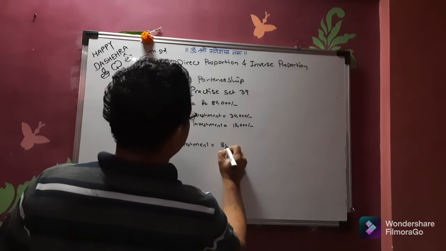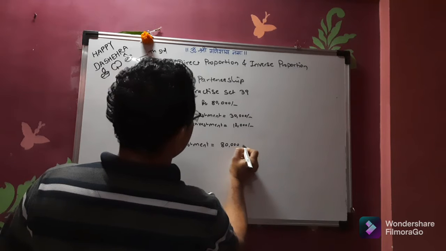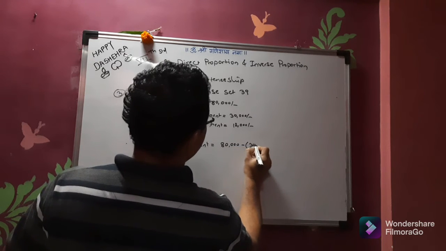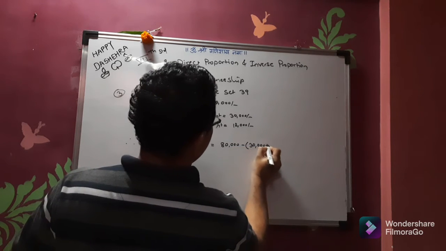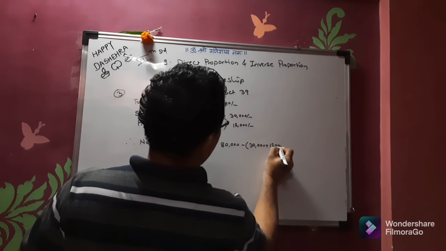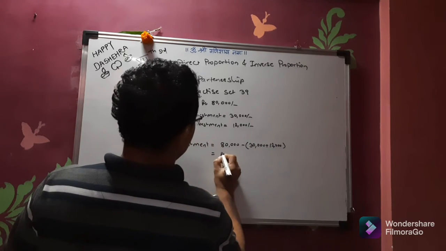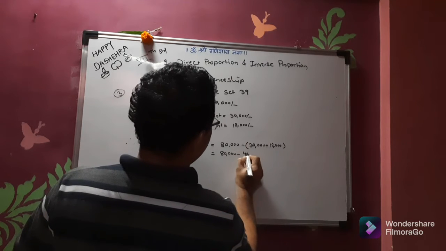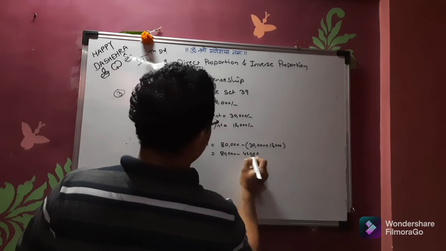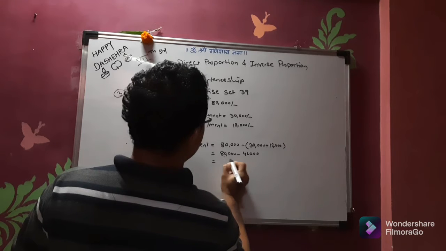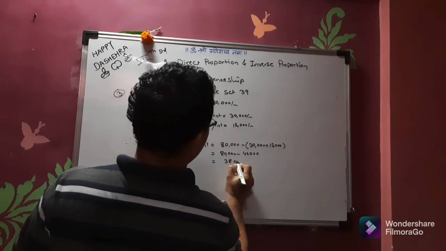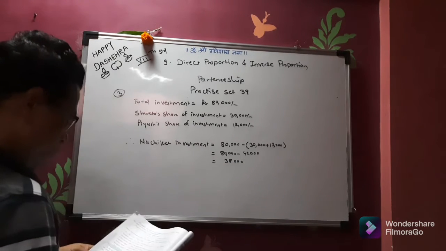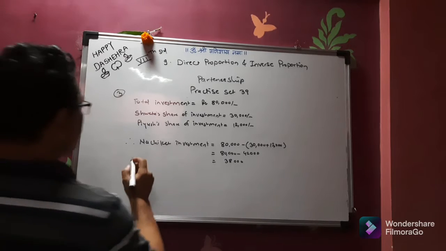So it is 80,000 minus, say, 30,000 plus 12,000. So 80,000 minus, say, 42,000 is equal to 38,000.